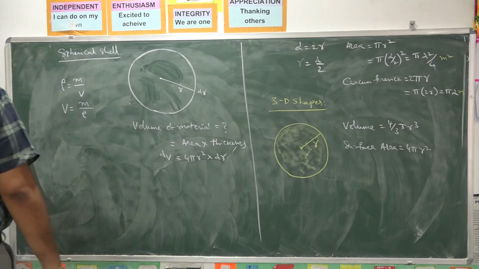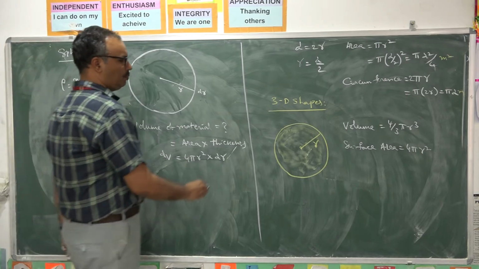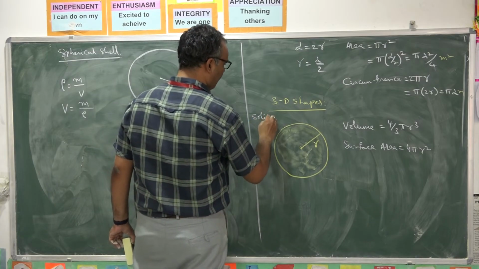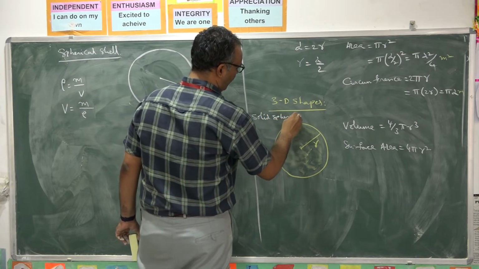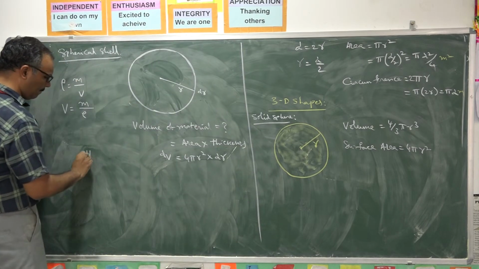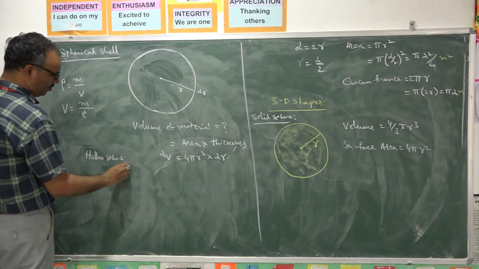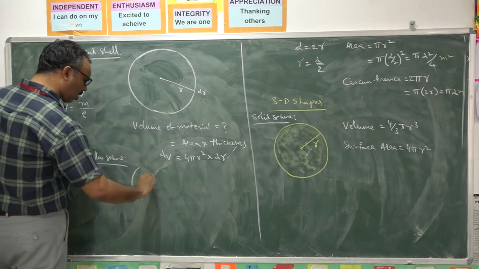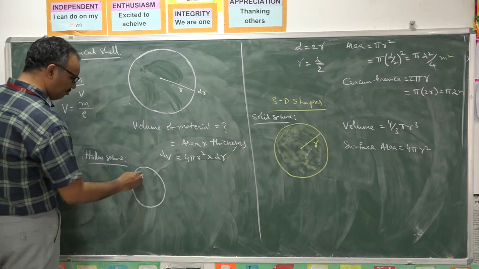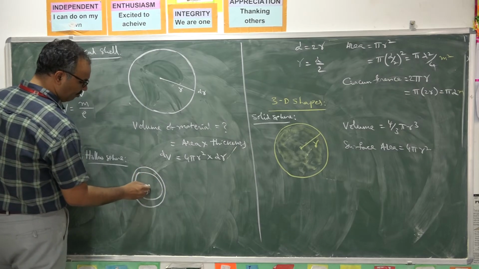Next, we discuss the hollow sphere. This is a solid sphere. We are going to discuss the hollow sphere. Spherical shell and hollow sphere are almost the same, but in the case of a hollow sphere, the thickness is quite heavy.